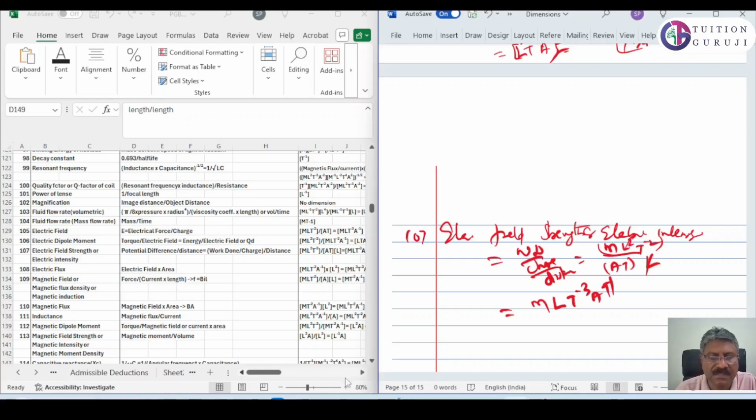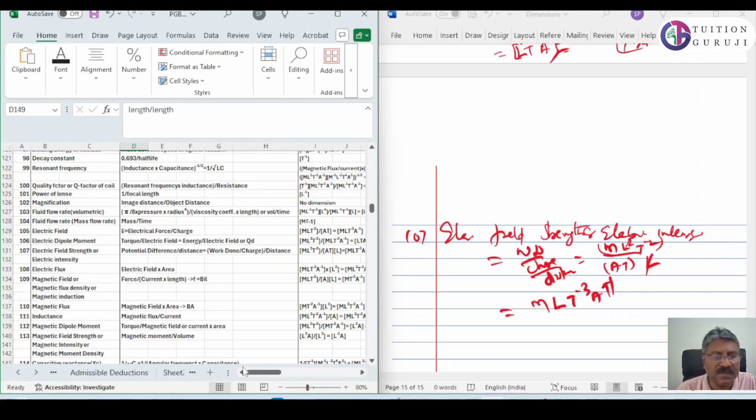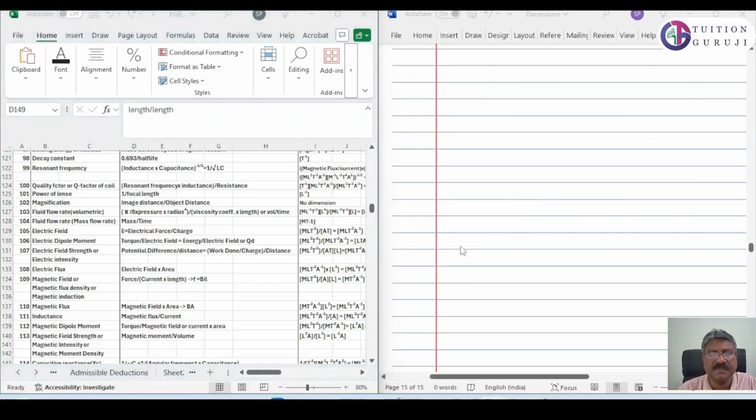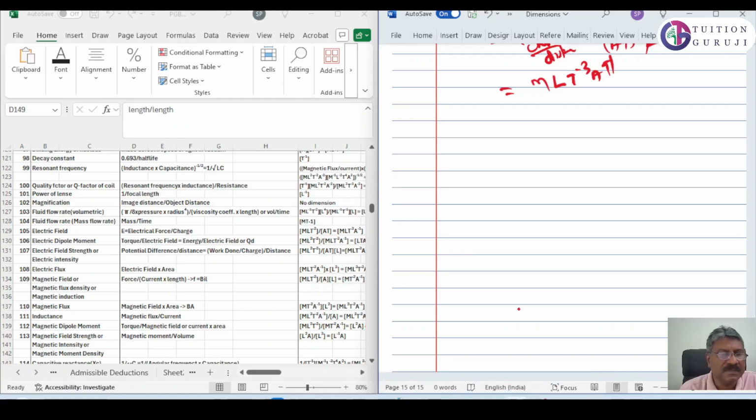ML T raised to minus 3, A raised to minus 1. Okay, correct. Now next one is 108, electric flux. Electric flux is electric field into area.